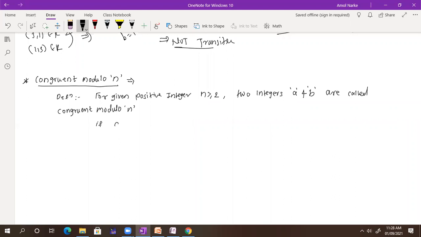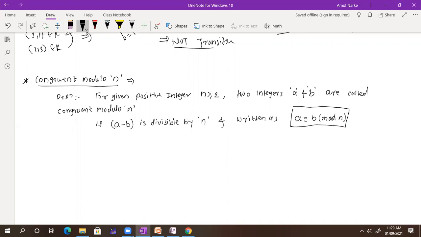If a minus b, so you can do the subtraction, a minus b is divisible by n. Okay, I just write it down and written as a congruent to b mod n.